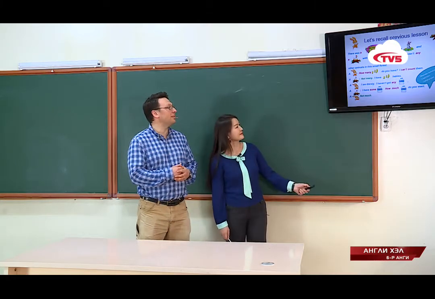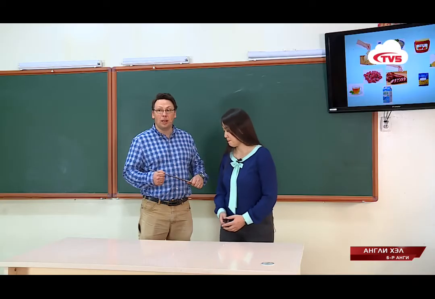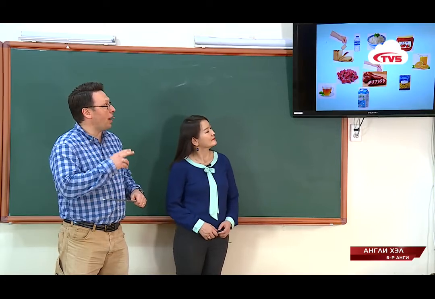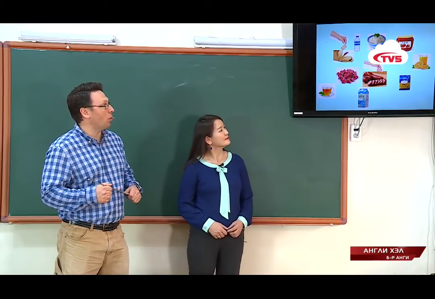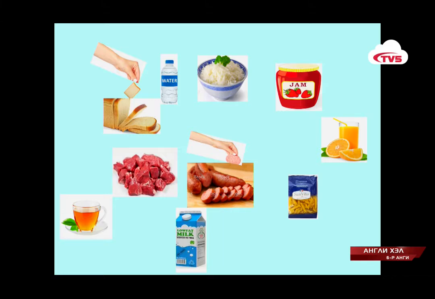Today we will talk about quantitative nouns. Some nouns you can't give a quantity of by themselves, so you have to add another word to them. We're going to see what kind of words you can add to nouns so that you can tell about their quantity.